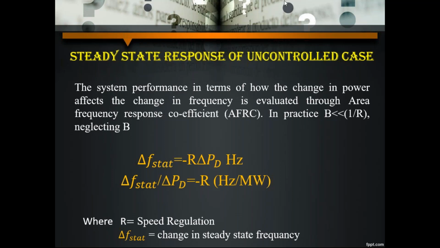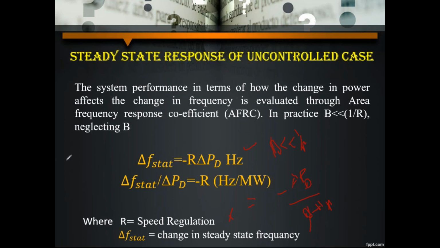So this is the equation we got after the B value is completely less than 1 by R. Now if the B value is completely neglected, then for delta F static, the formula we already have is delta PD divided by B plus 1 by R. If the B value is eliminated, you will get minus R into delta PD.